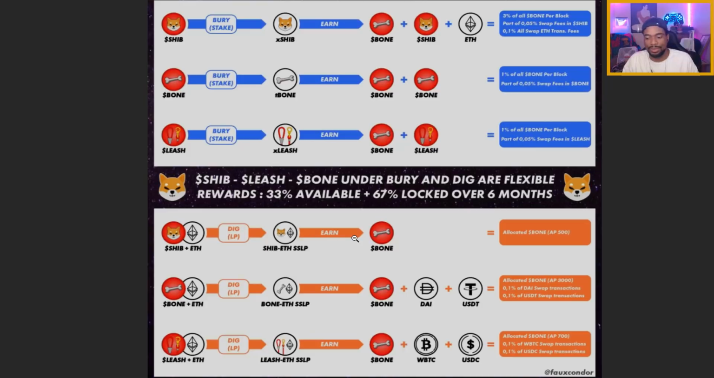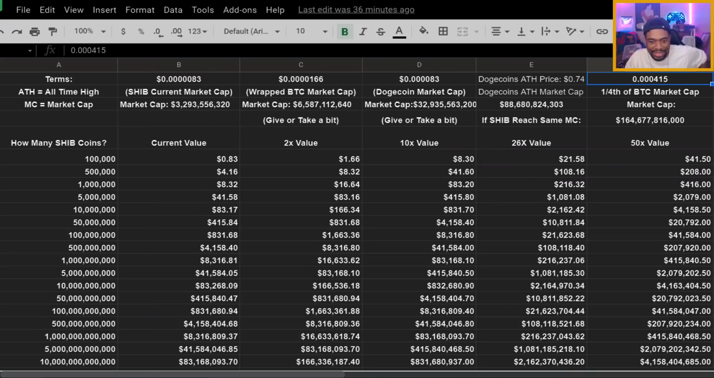So if I need some grocery money or need to pay some bills, I'll sell these coins. But I'm definitely going to keep the SHIB, LEASH, and BONE tokens. All right, other than that, let me know what you all think about this.